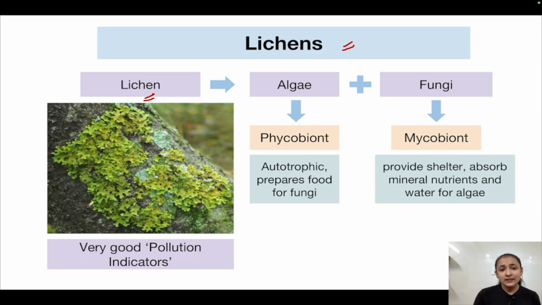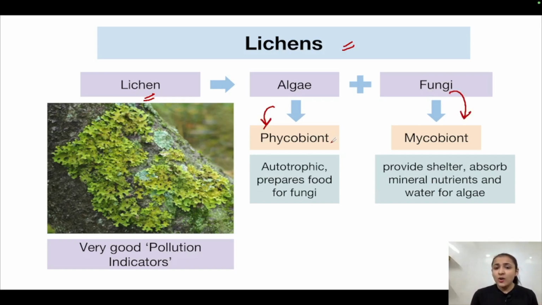So as you can see in this image, this is a lichen. क्या आप इसमें differentiate कर पा रहे हो कि fungus कौन सा है and algae कौन सा है? नहीं कर पा रहे, right? Because they are very close associations between an algae and a fungi. Algal component is known as the phycobiont and the fungal component is known as the mycobiont.